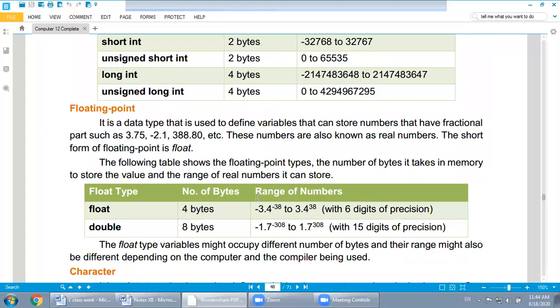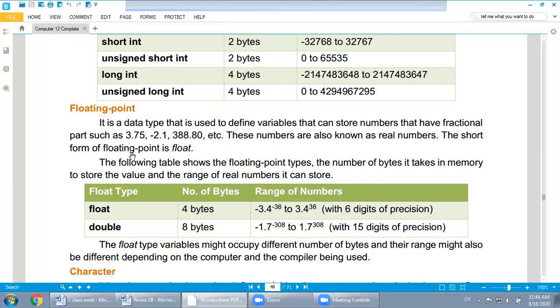Next one is floating point. Floating point is a data type that is used to define a variable that can store numbers that have a fractional part. Now in integer there is no fractional part, but in floating point there is a fractional part, such as 3.75, minus 2.1, 388.80, etc. In mathematics, you call these numbers real numbers.